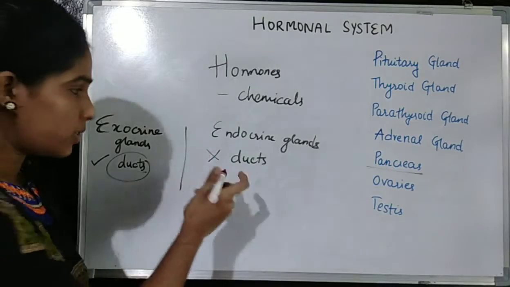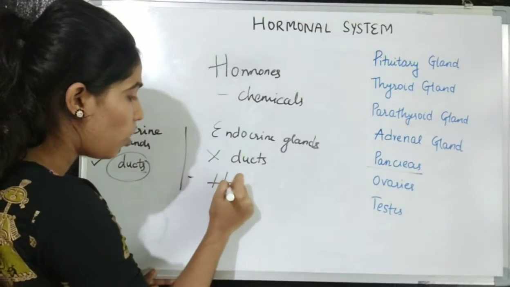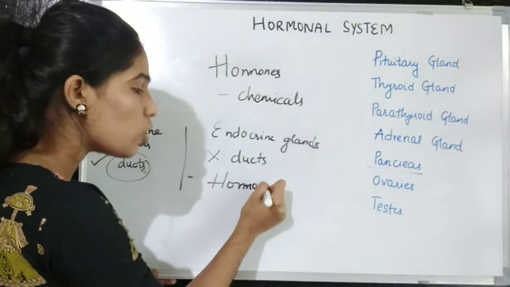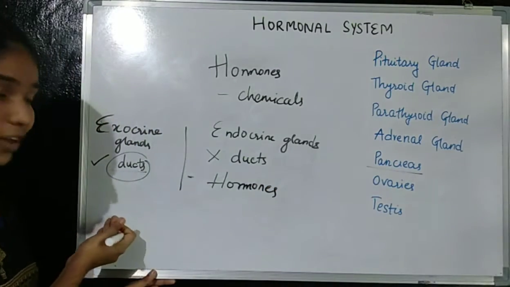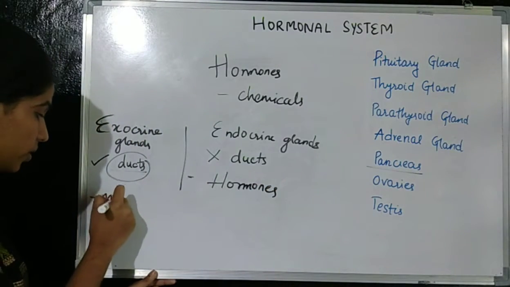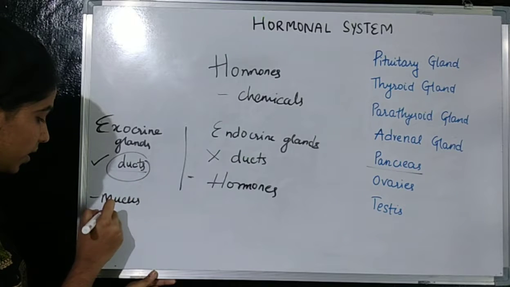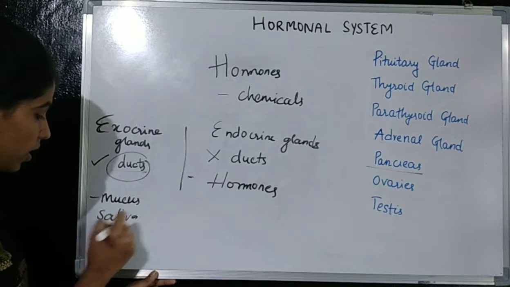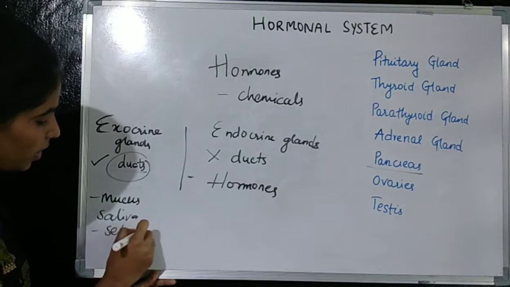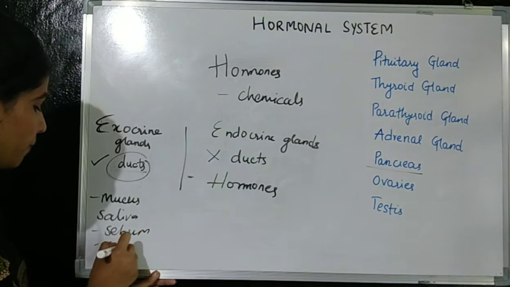What are the products of the endocrine glands? They secrete hormones. And what are the products of exocrine glands? They secrete mucus, saliva, sebum and sweat.